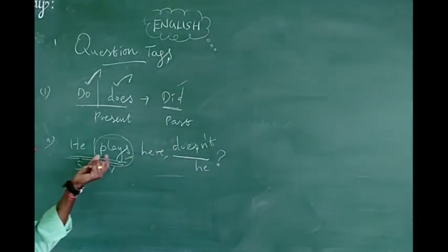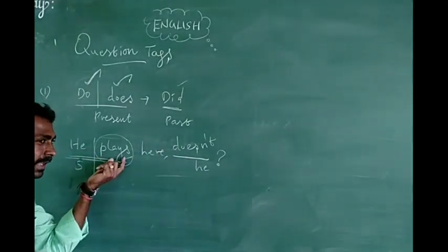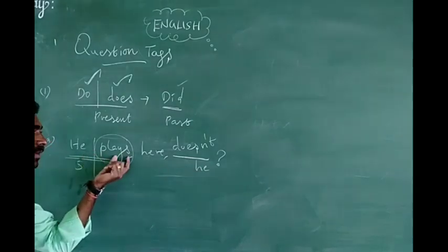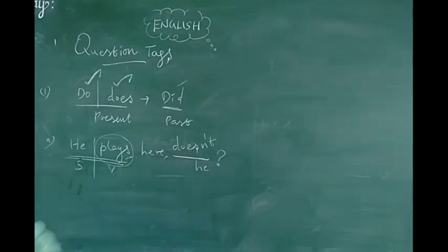See, how can I use does here? Remember, only the main verb alone is given here: play. Not am, is, or are; they are not given here. But the main verb alone is given here. That's why I used does. Why did I use does here? Because the third person singular he is given here.